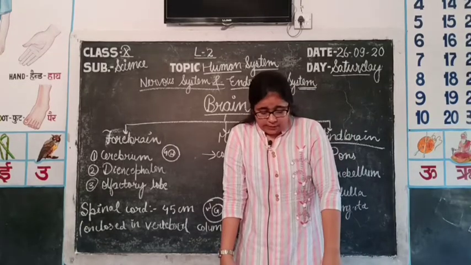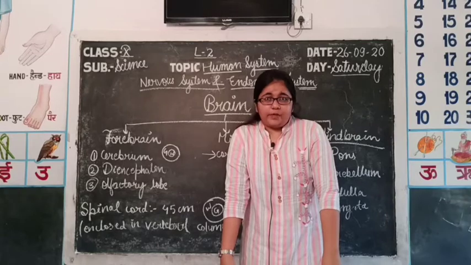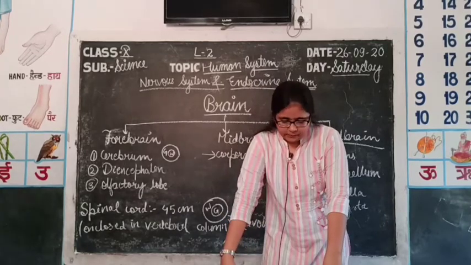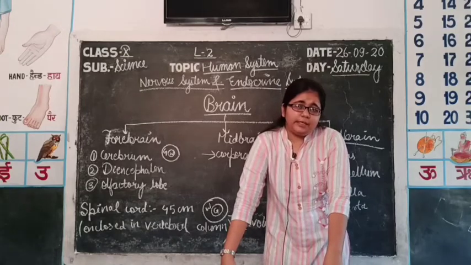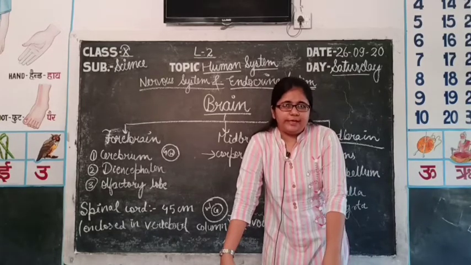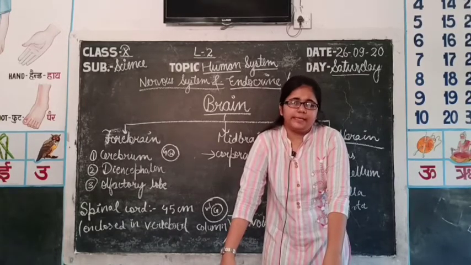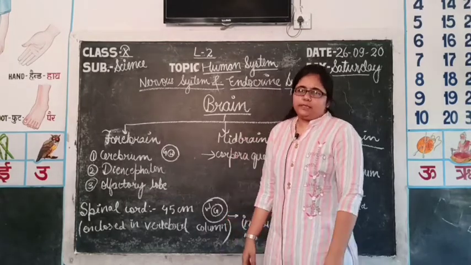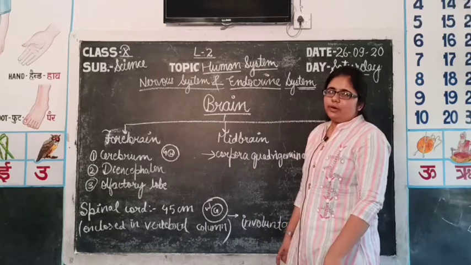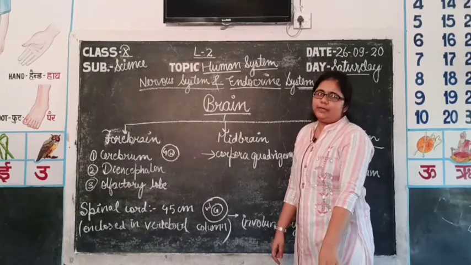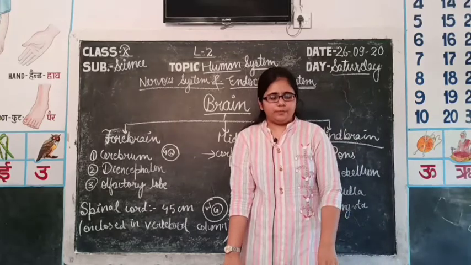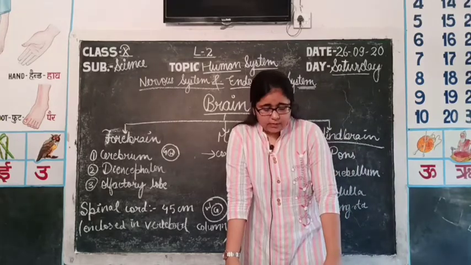Then thermoregulation, that is temperature control of body, is also monitored by the brain. Then balance of the body, that is your muscles of feet and hands, are also balanced by the brain. The functioning of smooth muscles, that is involuntary organs, is also regulated by your brain. So it is a central information processing organ.